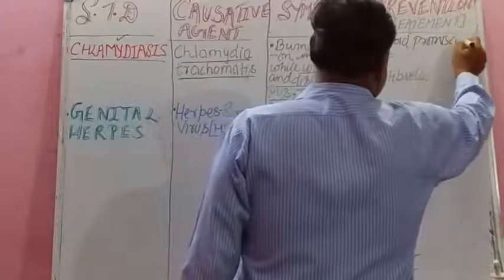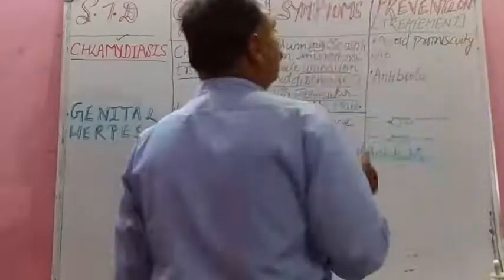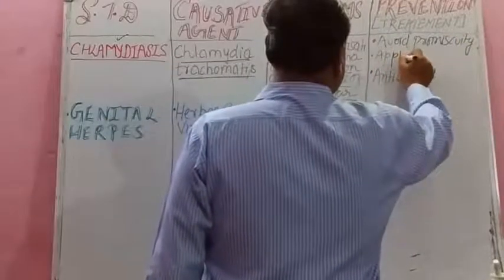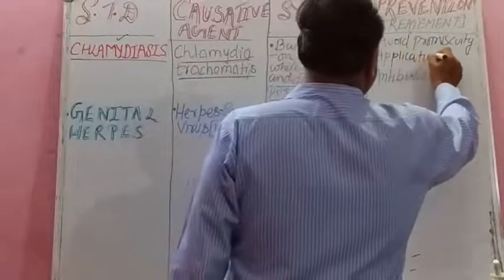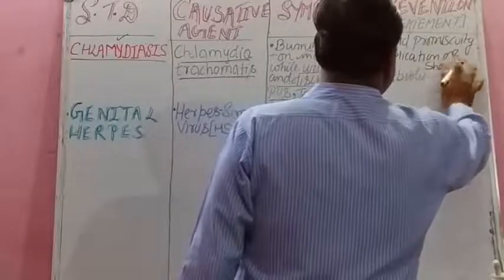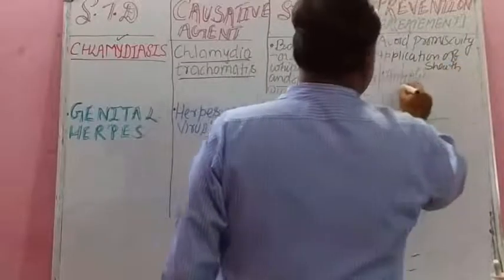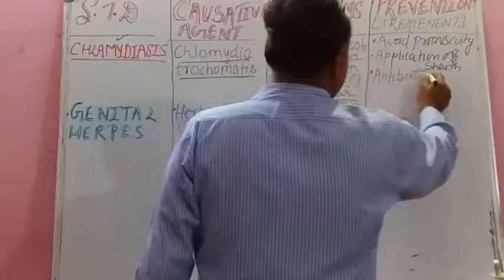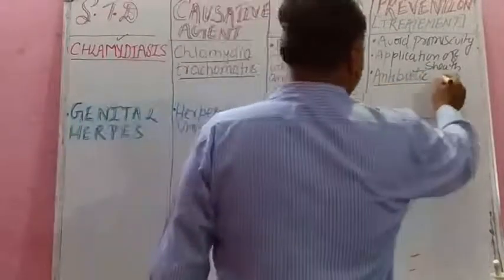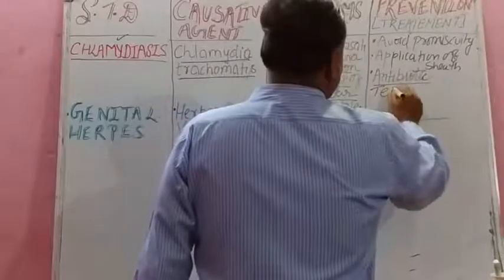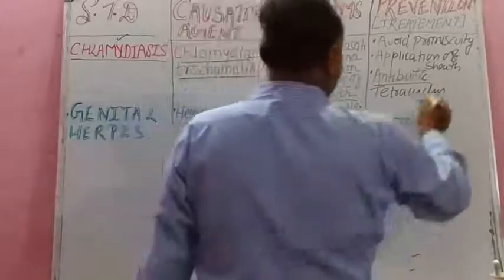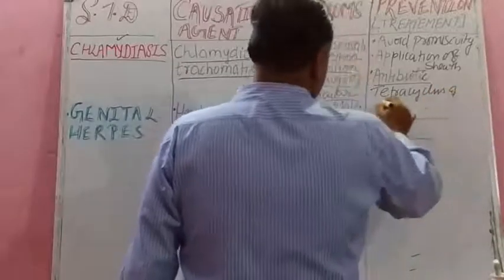Promiscuity, I told you student, is relationship with many persons. Then application of sheath, these two are mostly common. These two can be easily learned, but you try to emphasize on the antibiotic in the third point if it is present. Like here the antibiotics for chlamydiasis are tetracycline and doxycycline.